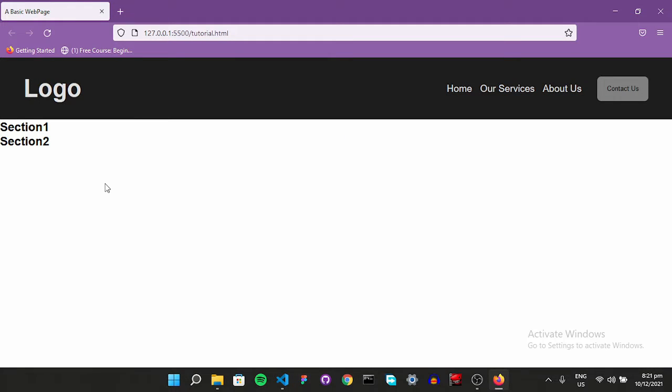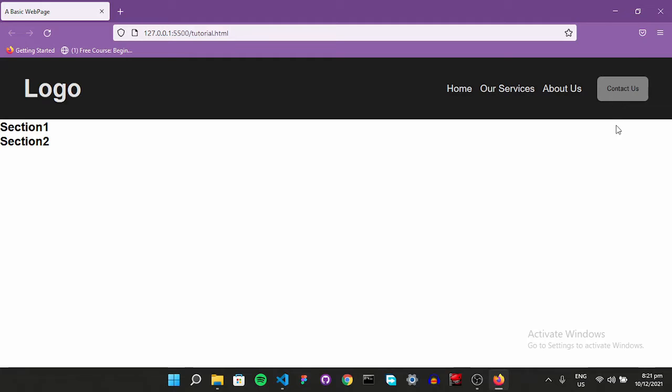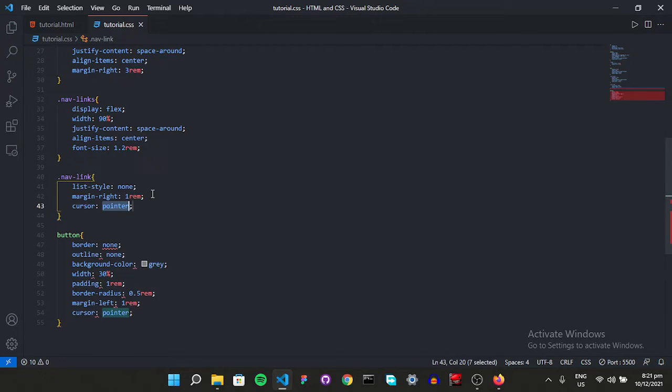So now we have a bit of a space in our button as well. But this doesn't look like a button right now. I want my cursor to be a pointer when I hover on my button. We have a property called cursor: pointer. So there it is. Now it looks like a pointer. We have to use this in our links as well because they look like text. So go to our nav link, our individual link, and say cursor pointer.